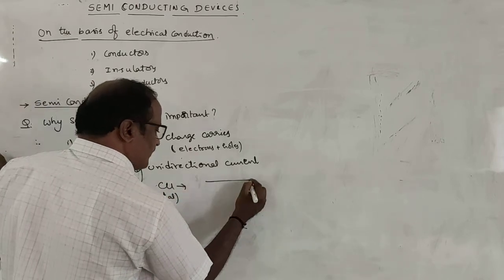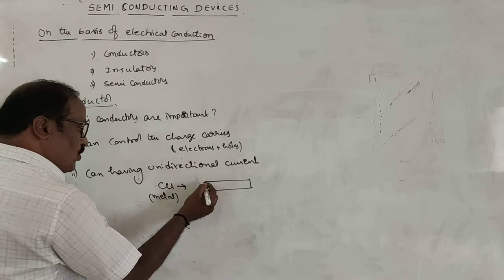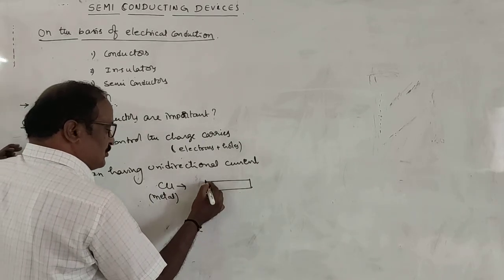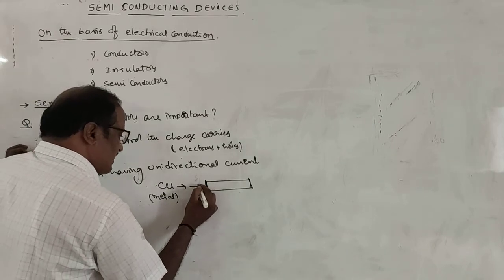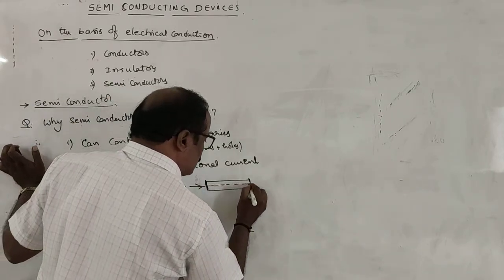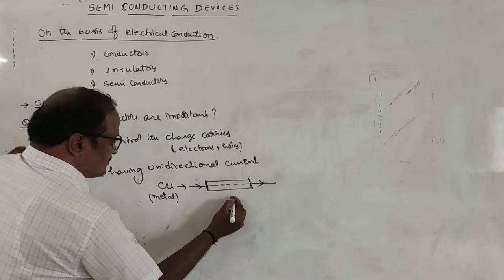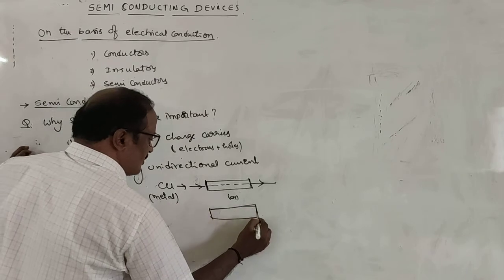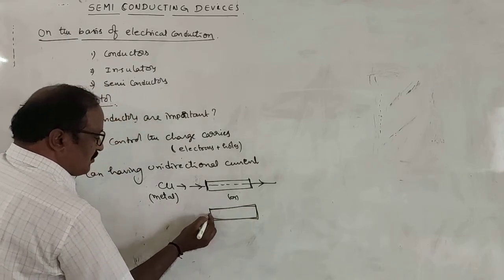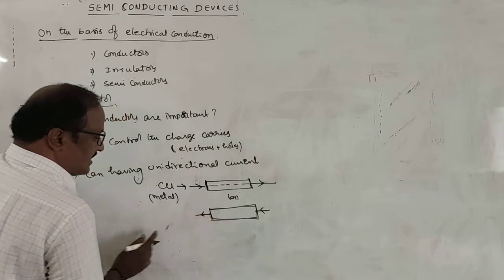Suppose it is a copper. Maybe one end of the copper is connected to the positive polarity of the battery and the other end is connected to the negative polarity. That's why current can flow through the copper along this direction. Otherwise, if the other end of the copper is connected to positive polarity and the first end is connected to negative polarity, the current passing through the copper will be in the opposite direction.